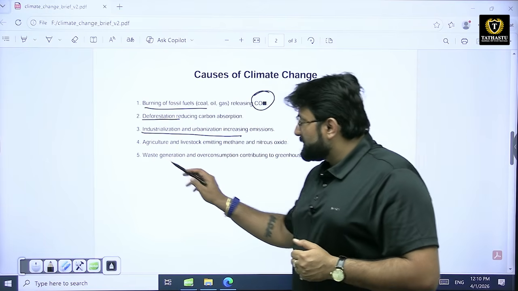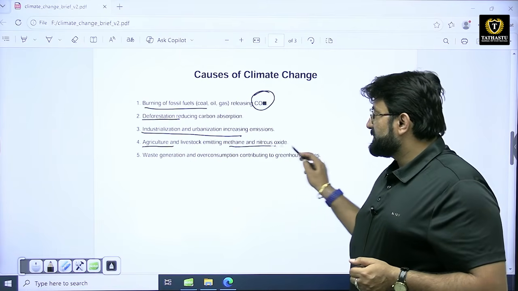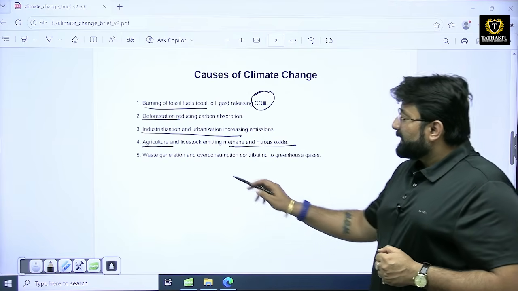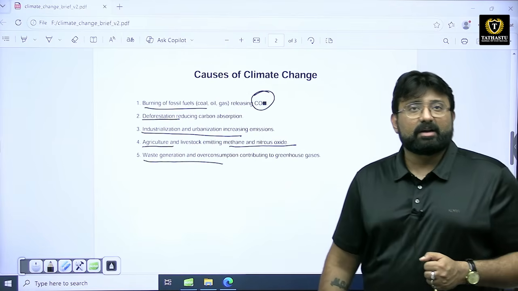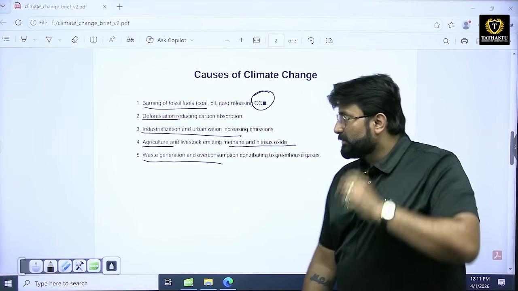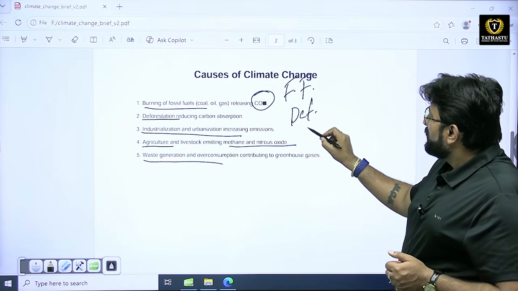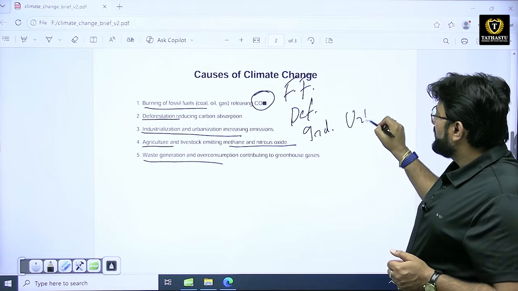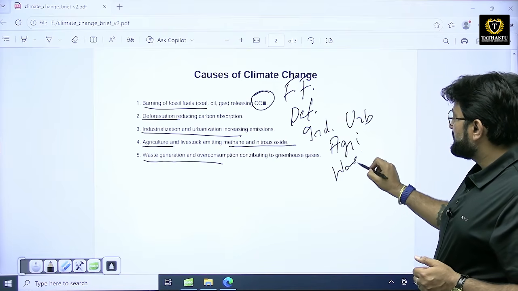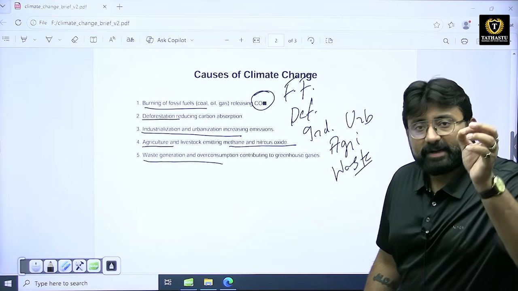Now, apart from this, many agricultural activities like the farming of rice, etc., are leading to the emission of methane and nitrous oxide, and even waste that is being generated in millions of tons on a day-to-day basis is leading to the emission of greenhouse gases. So, we have fossil fuels, deforestation, industrialization, urbanization, agriculture, and waste as the major causes which are leading to the emission of greenhouse gases.